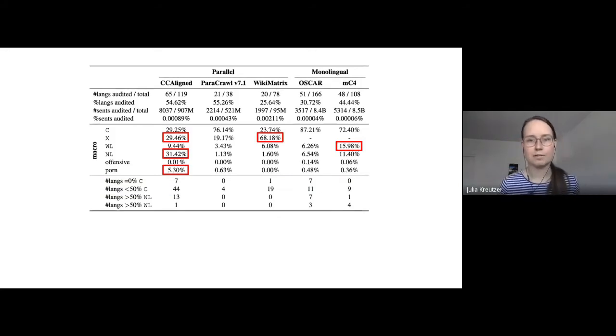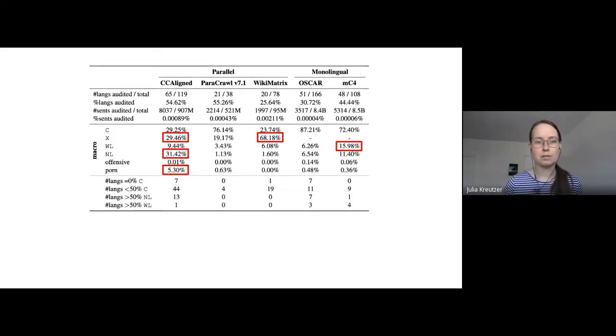So I want to highlight a few of the aggregated statistics here for the error categories that we had in our taxonomy. We found the highest alignment problems, where the translations in the parallel data sets contained incorrect translations, for WikiMatrix and CCAligned.